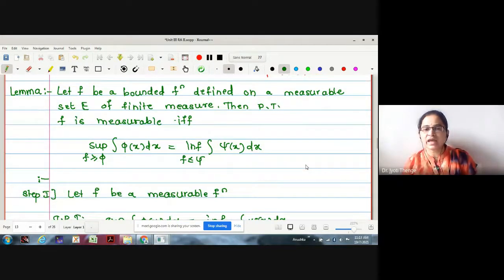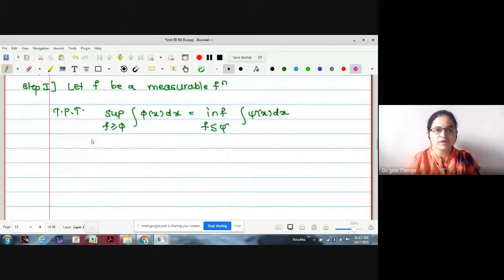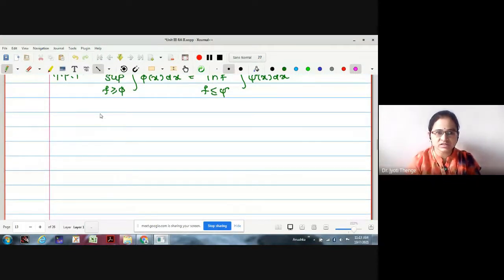And then we will try to find phi and psi. Let me explain the logic behind how this phi and psi are to be found. You just pay attention, and if you have any difficulty during this, you can ask me very freely.